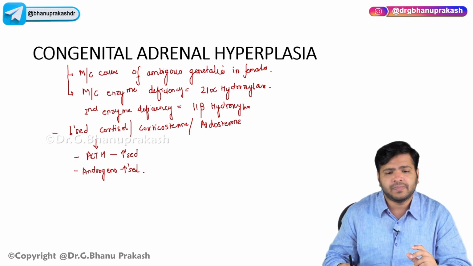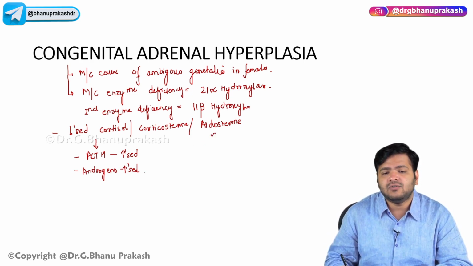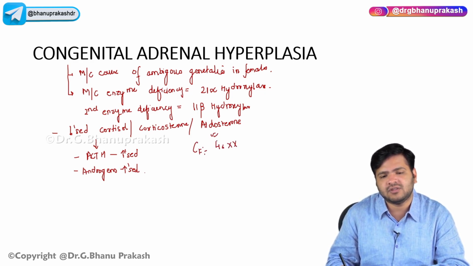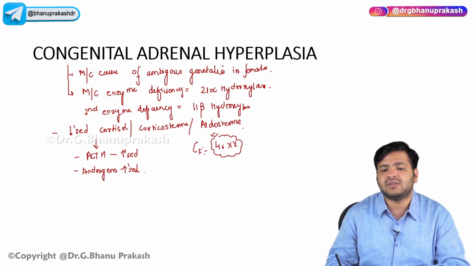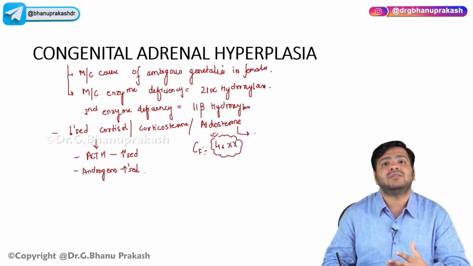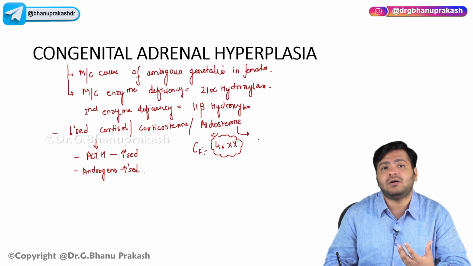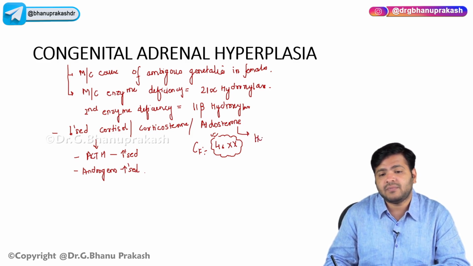Now if we talk about the clinical features, these are 46XX individuals. In females, it is the most common cause of ambiguous genitalia. If aldosterone is less, they will not be able to absorb sodium, so they will suffer from hyponatremia.